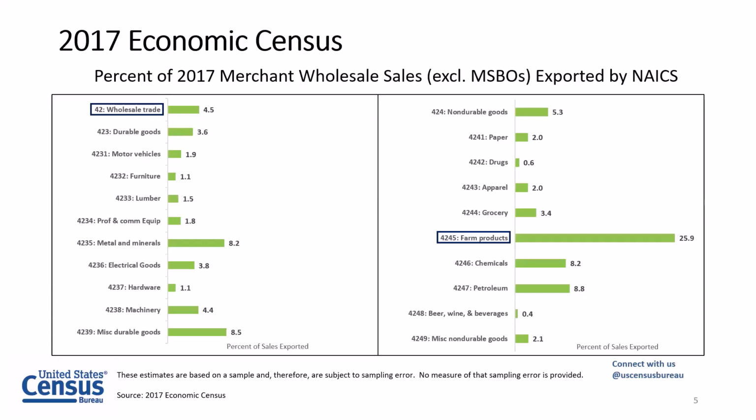And of course, this varies. There are some industries that are very small. And then, of course, there's farm products, which is actually very large, and over a quarter of their sales actually get exported. This is your soybeans, your grains, et cetera. I think it's important to recognize that, while people may talk about wholesalers, there's a lot of importing and exporting that goes on across the economy.